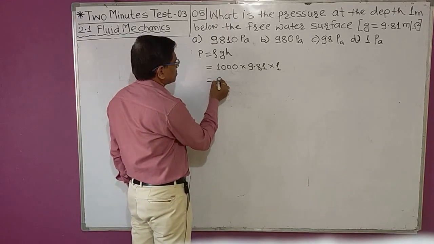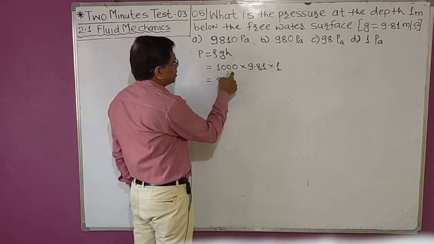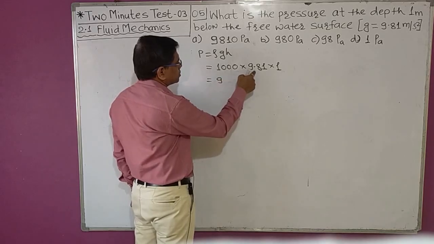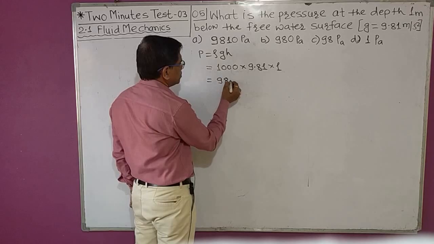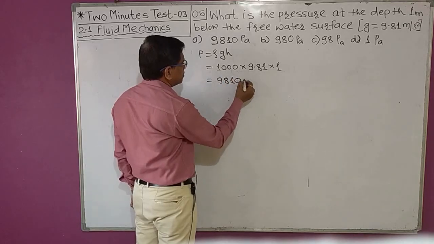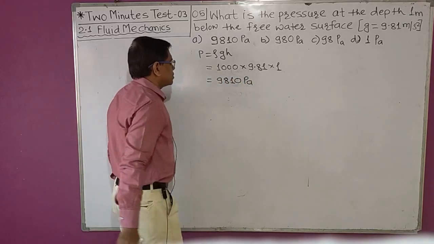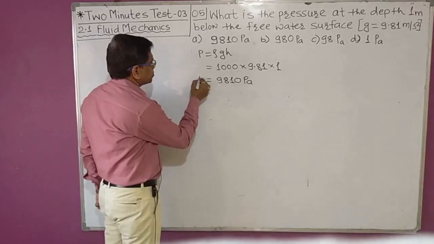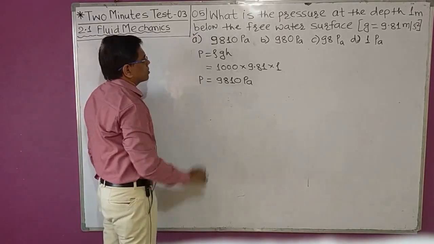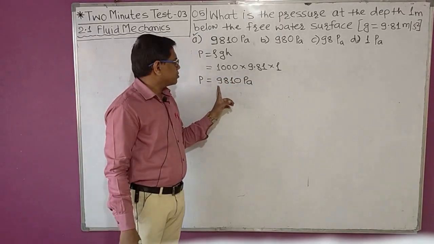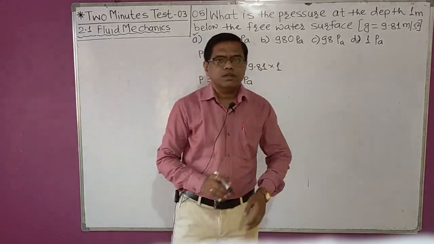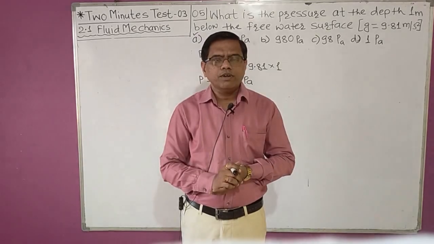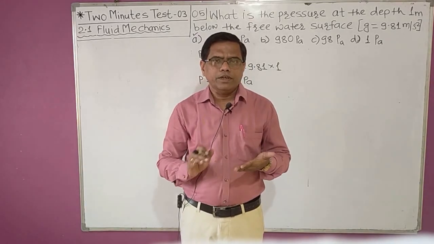So this is equals to, so now by multiplying by 1000 we will shift this decimal by 3 places. So here it is 1, 2 and 3 Pascal. So our answer is option A. So 1000 into 9.81 is 9810 Pascal. So answer to MCQ number 5 is option A.